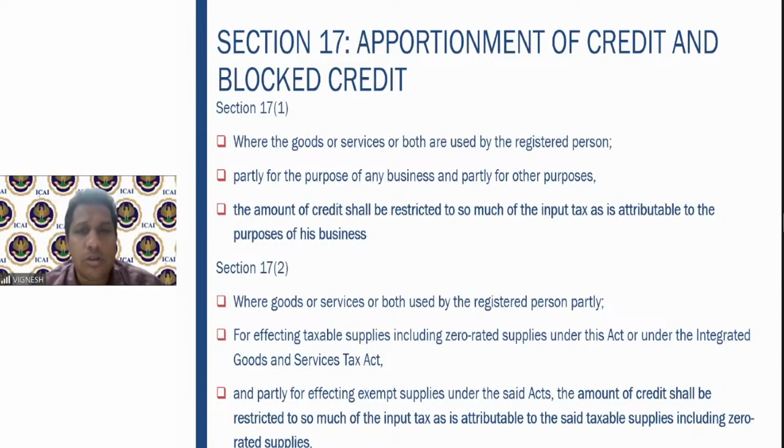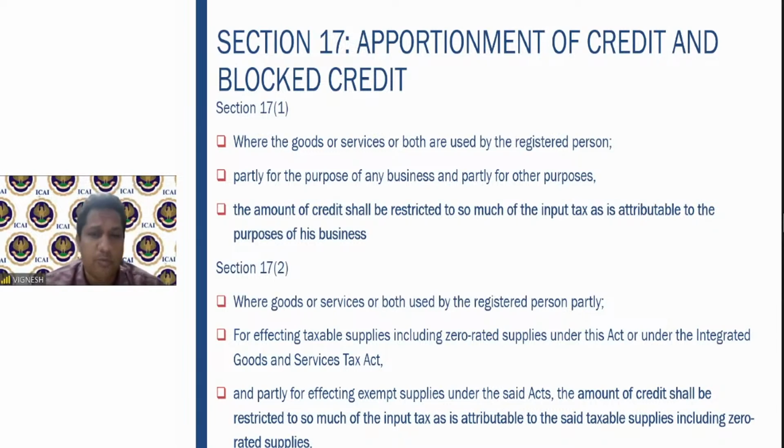It says that where the goods or services or both are used by the registered person, partly for the purpose of any business and partly for other purposes, the amount shall be restricted to so much of the input tax as is attributable to the purposes of the business. So whichever is attributable to the purpose of the business, the credit shall be restricted to that. How it is to be calculated, we will see in the respective rules.